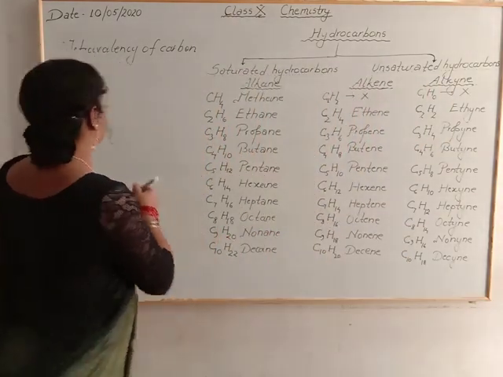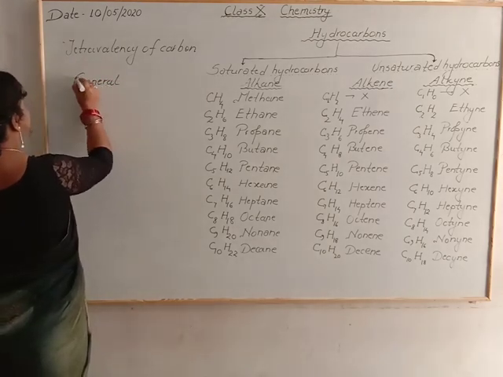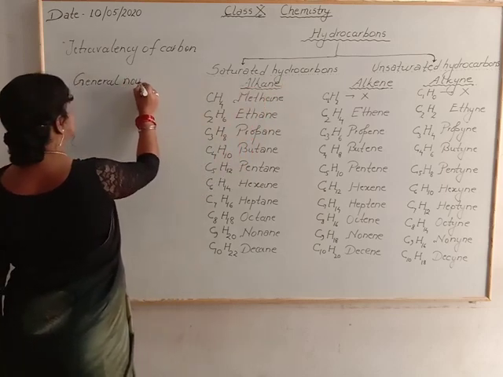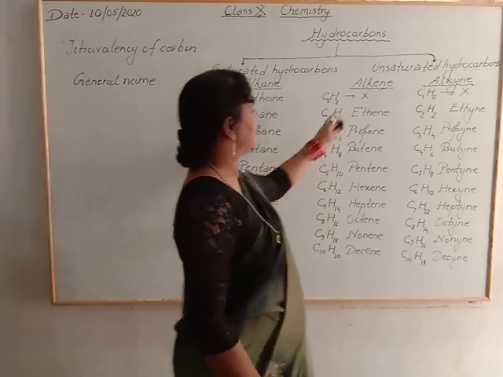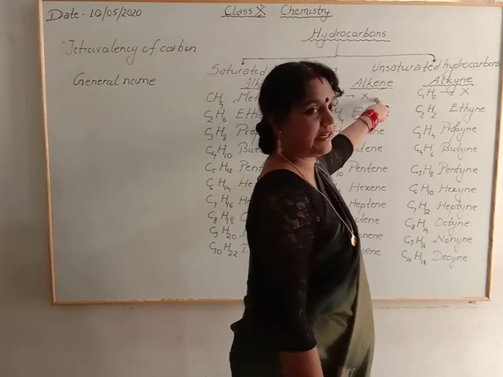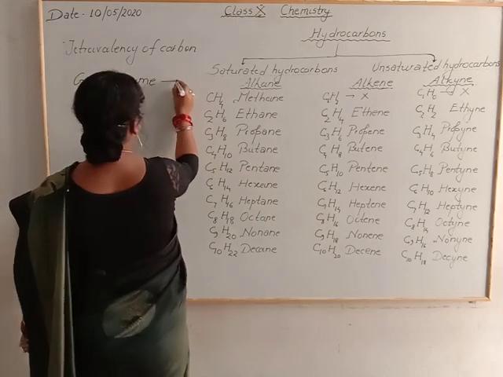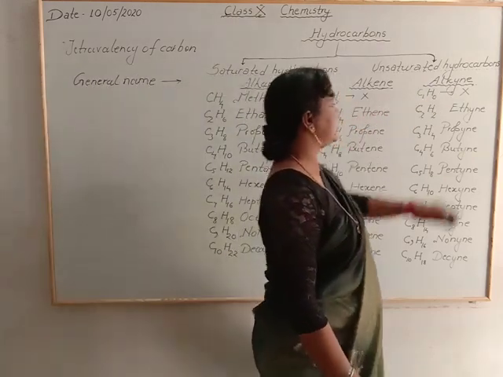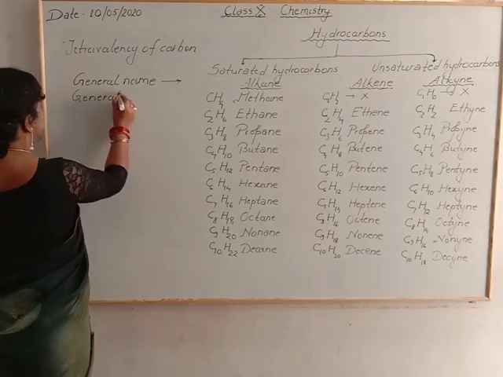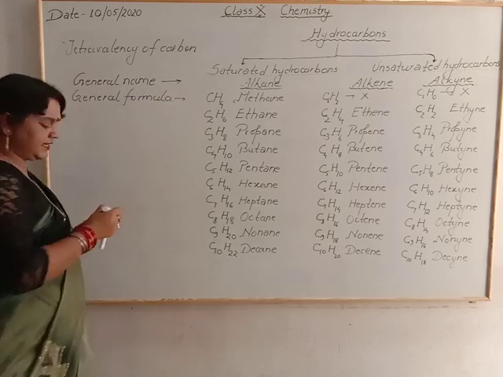Now generally, the general name of saturated hydrocarbon is alkane. The general name of unsaturated hydrocarbon is alkene and alkyne. If it contains a double bond, then alkene, and if it contains a triple bond, then it is alkyne. Now there is also a general formula for alkane, alkene and alkyne.